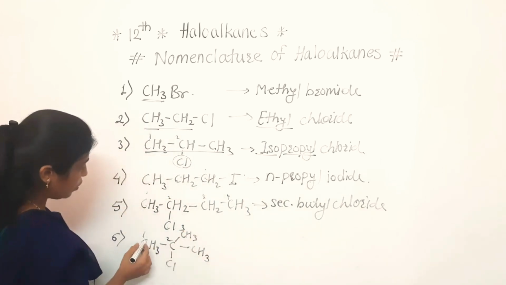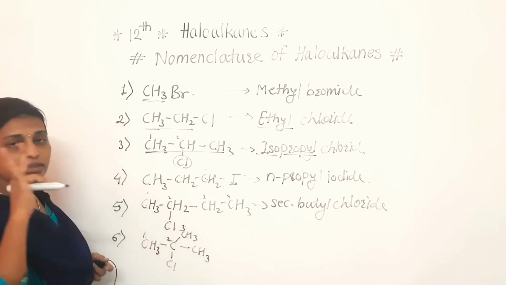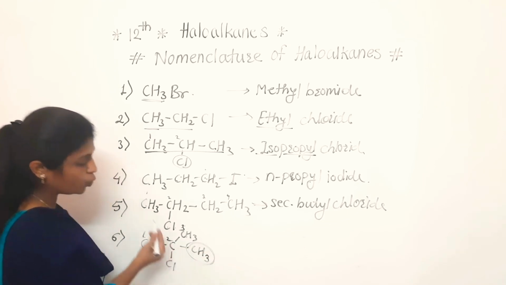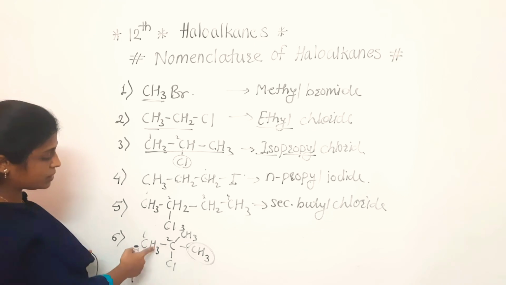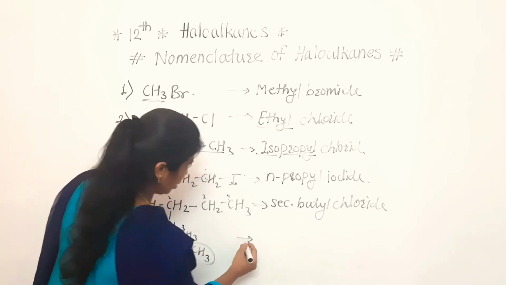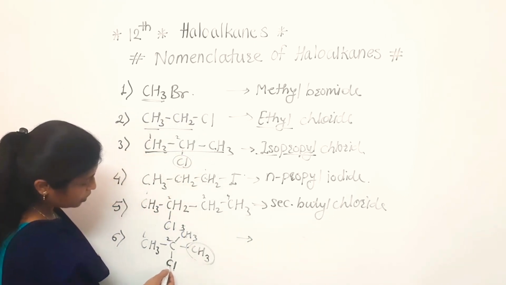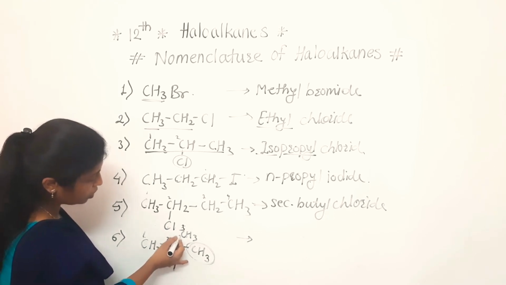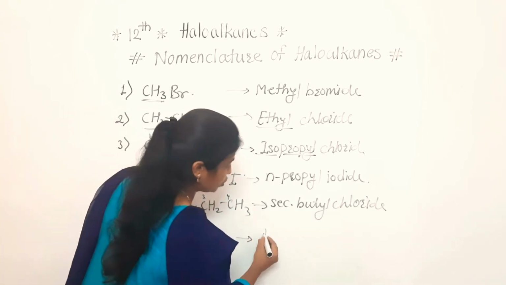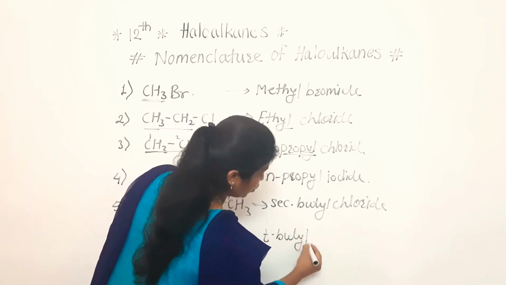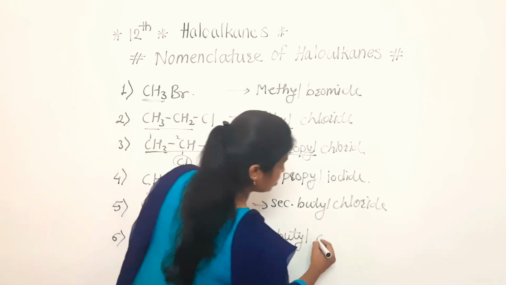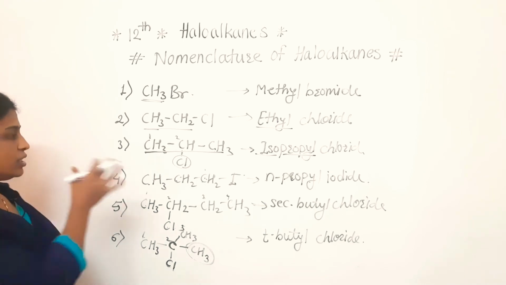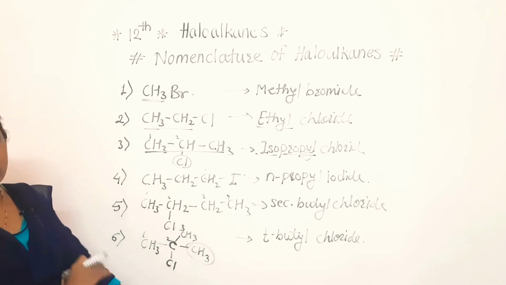Next one, here 1, 2, 3. In the selected longest chain, 3 carbon atoms are there, but to that second carbon, 1 CH3 group is attached. So what is this? This is the structure of tertiary. See, here once again I am telling you, the chlorine atom is attached to that carbon. It is attached to a total of 3 carbon atoms. So this is the structure of tertiary butyl chloride. Clear to everyone? So in this way we have completed the common names of all these structures.